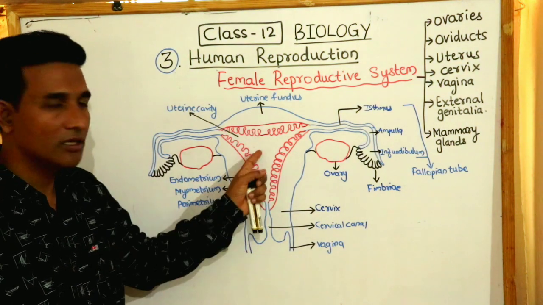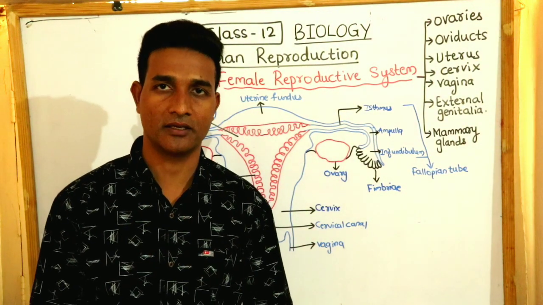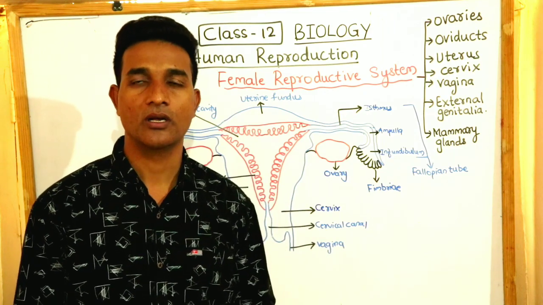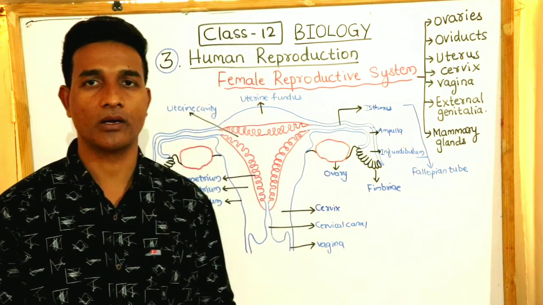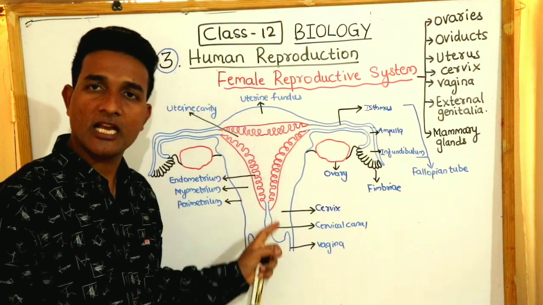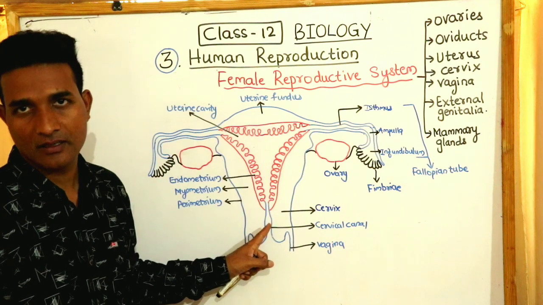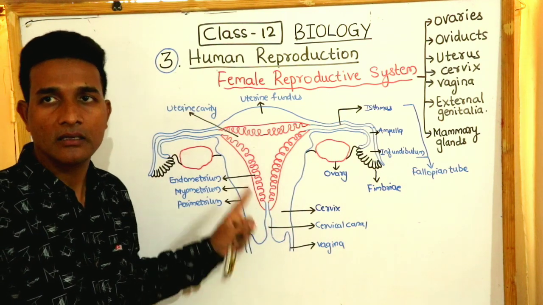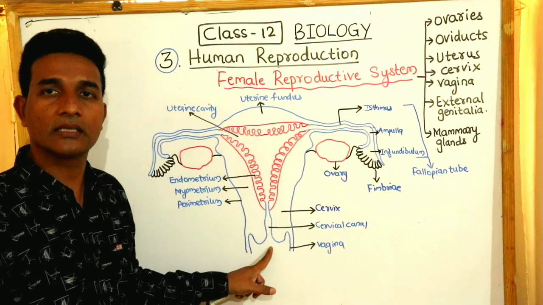And now we come to the uterus. Uterus is also called as the womb of the mother. It's an inverted pear-shaped structure which is supported by ligaments attached to the pelvic wall. The uterus opens into the vagina through a narrow cavity called cervix, and the canal is called cervical canal, and cervical canal with vagina is called as birth canal.